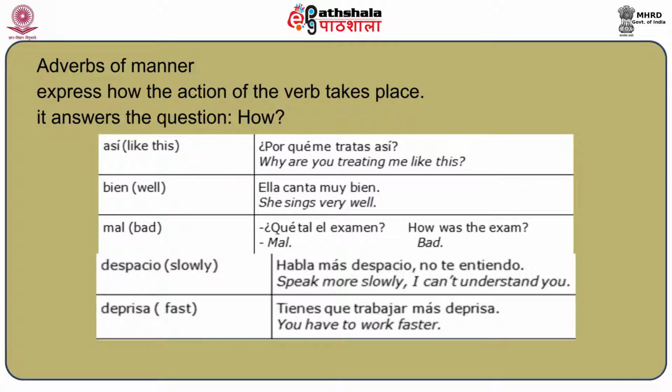Mal. Slowly is despacio. So if someone says speak more slowly, I can't understand you, the same can be said as habla más despacio, no te entiendo. So slowly is despacio. Fast is deprisa. So if I say you have to work faster, it is tienes que trabajar más deprisa. So these were some adverbs of manner.